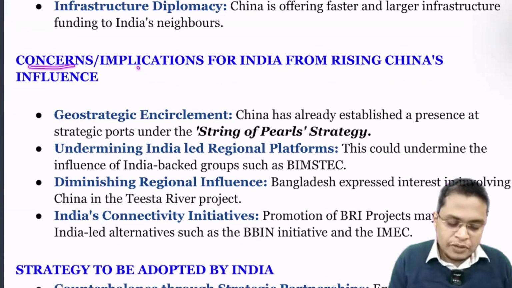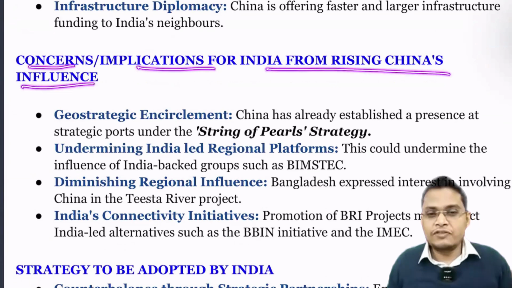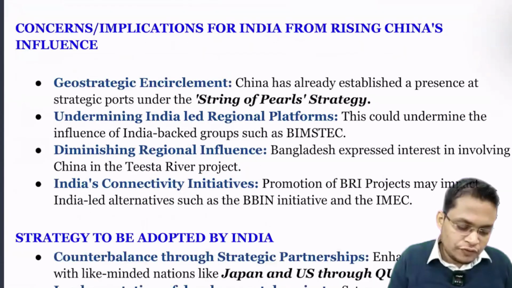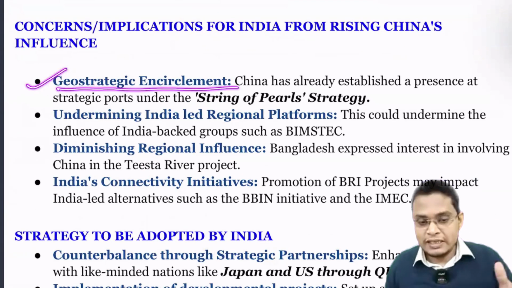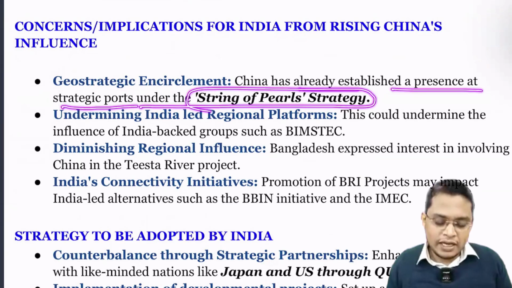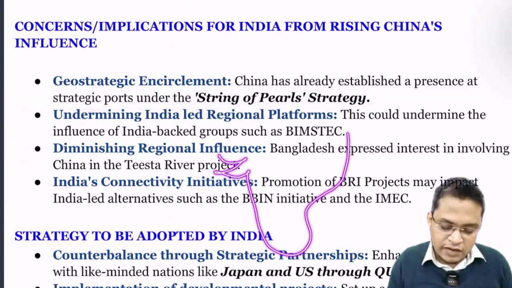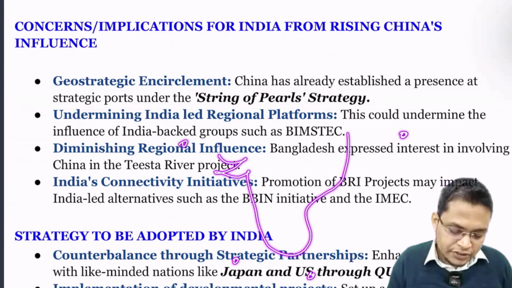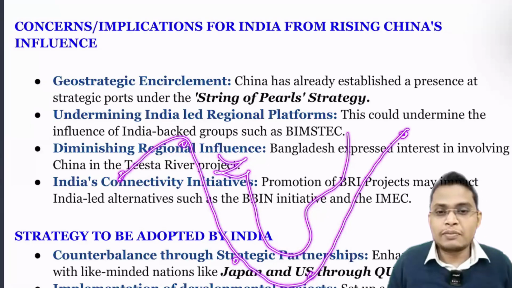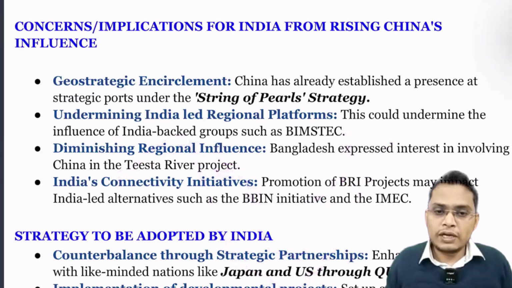So next is the concern or implication for India of rising Chinese influence. If China's influence is increasing in our neighborhood, what kind of implications are we having? So the first one is geostrategic encirclement. Yes, China has already established a presence at strategic ports, like the String of Pearls strategy. China is establishing a lot of ports in Bangladesh, then Sri Lanka, Maldives, then Pakistan, so that it is encircling India. So that might impact our economic growth and development in the future.